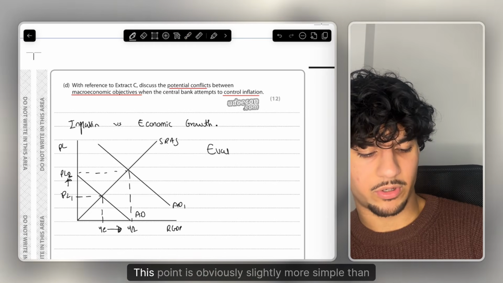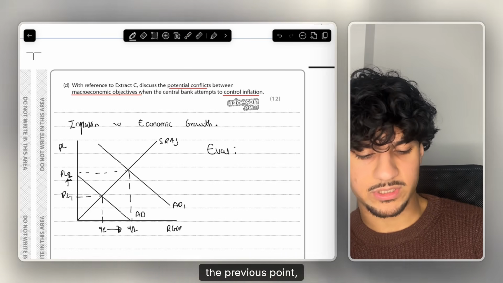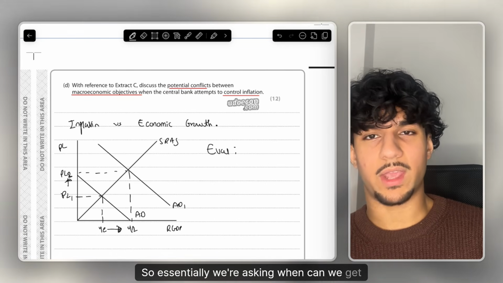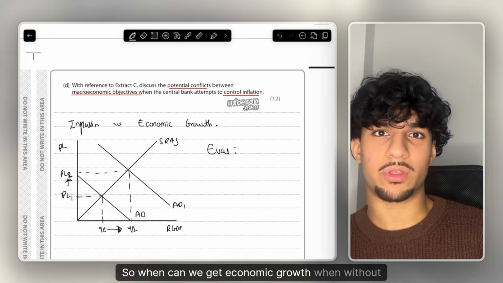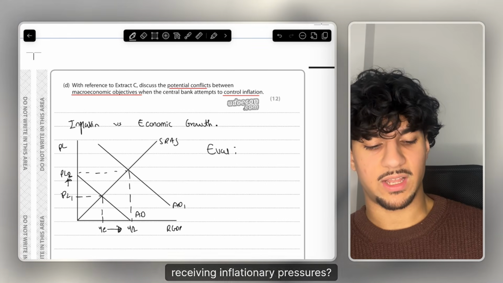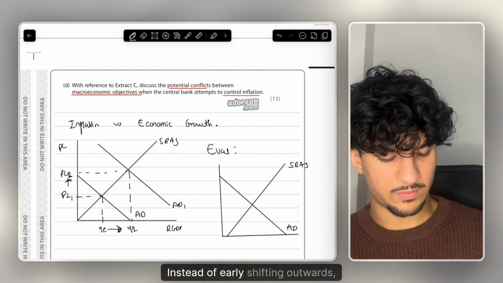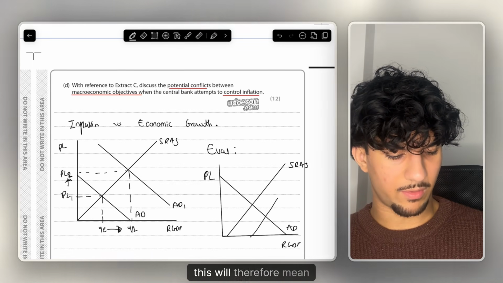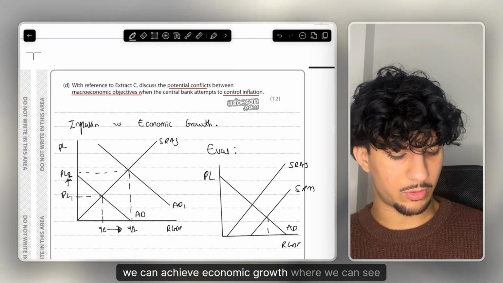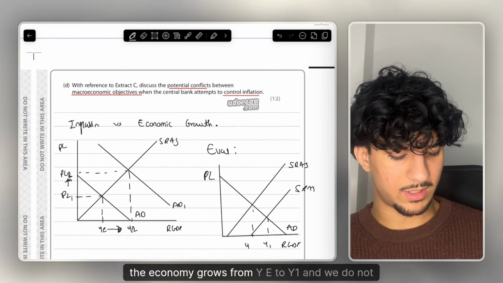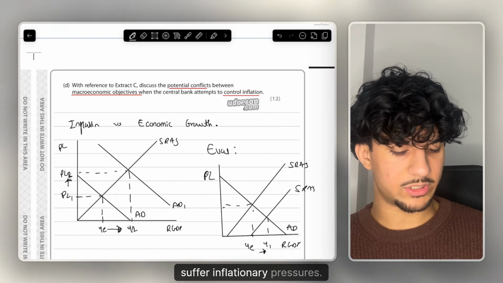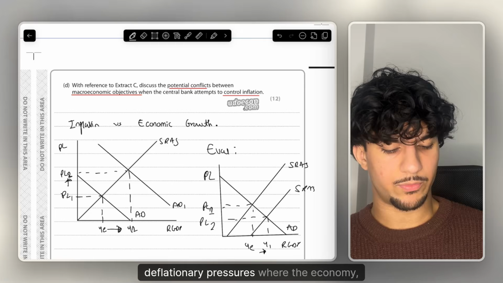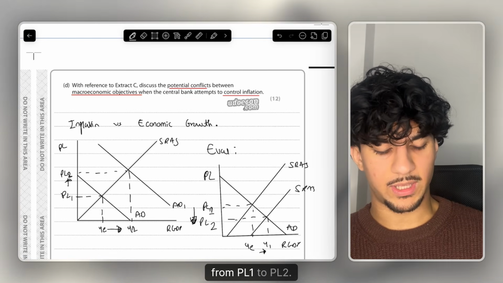But now moving on to evaluation, this point is obviously slightly more simple than the previous point. But how could you evaluate the trade-off between inflation and economic growth? So essentially we're asking, when can we get economic growth without receiving inflationary pressures? Let's try to think about that on the diagram. Instead of AD shifting outwards, if we simply have a shift outwards of SRAS, this will therefore mean we can achieve economic growth where we can see the economy grows from YE to Y1 and we do not suffer inflationary pressures. We actually suffer the opposite, which is, you could say, disinflation or deflationary pressures, where the inflation rate drops from PL1 to PL2.